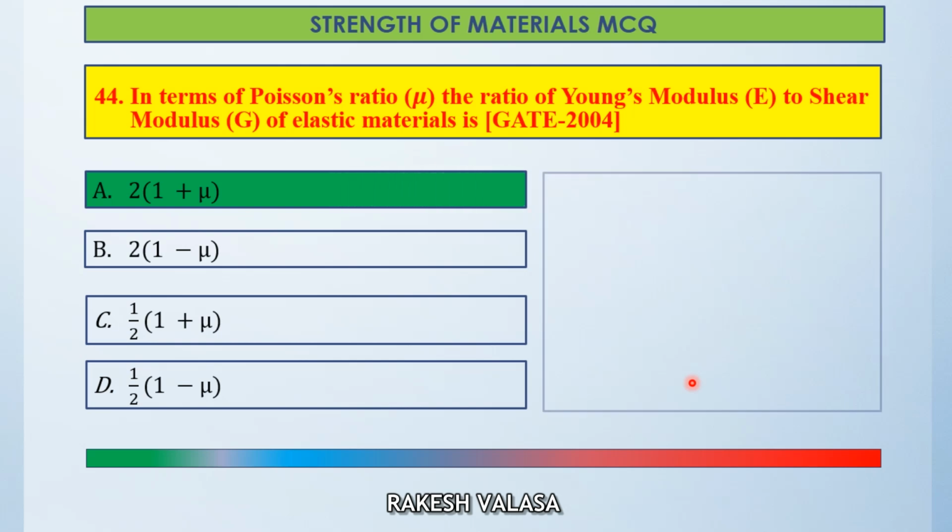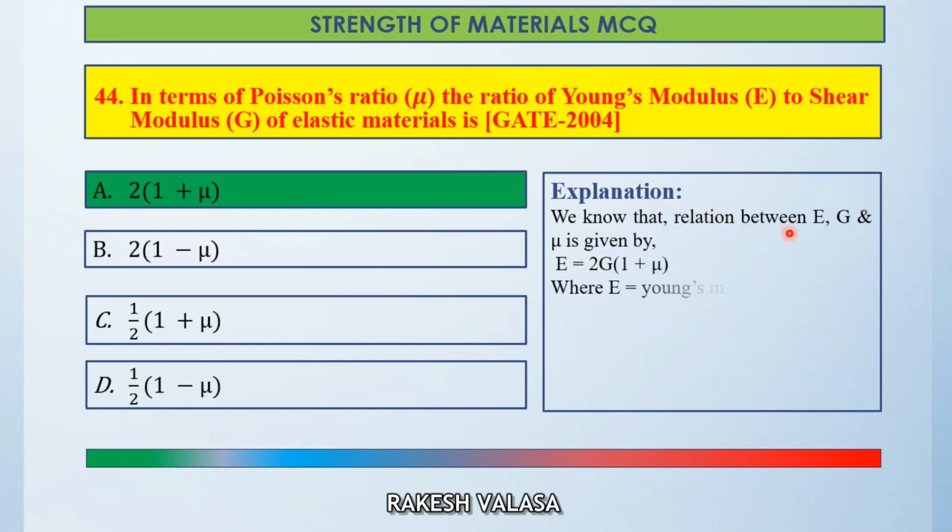Let us see the explanation. We know that the relation between E, G and mu is given by E equal to 2G into 1 plus mu, where E is the Young's modulus, G is the shear modulus, mu is the Poisson ratio. So you can also write E by G equal to 2 into 1 plus mu. So the correct answer is option A.